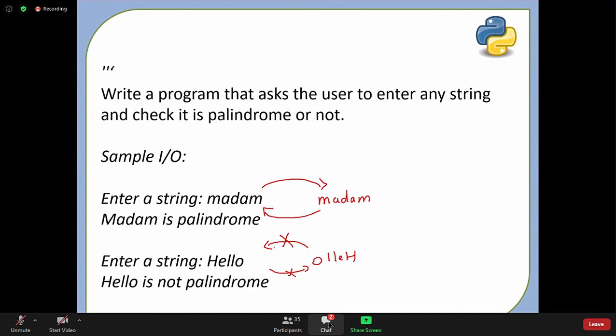Come on, let's see this one, whether it is printing or not. And then we will conclude and we'll leave. Next class, we will start talking about the next important topic.